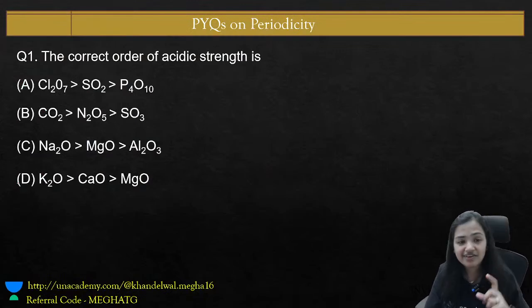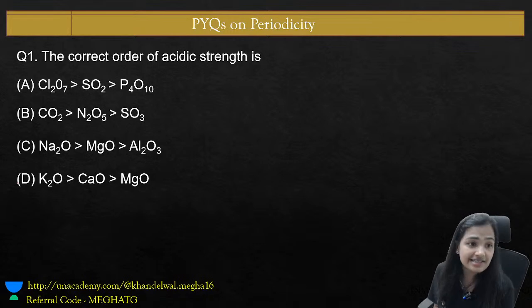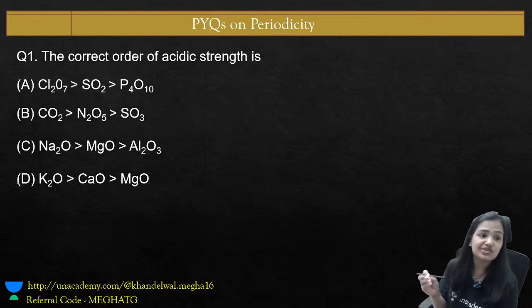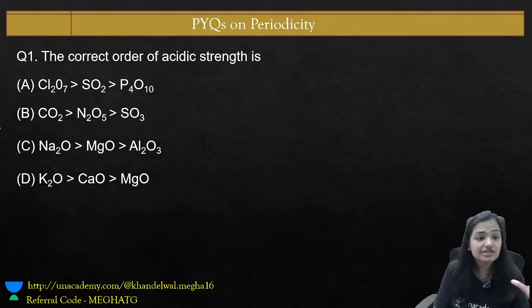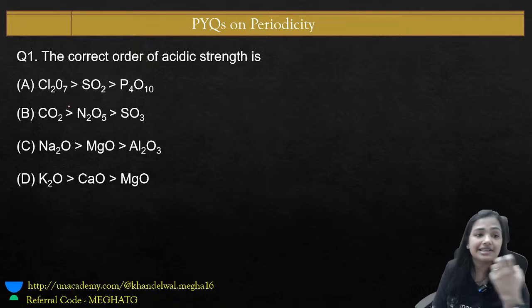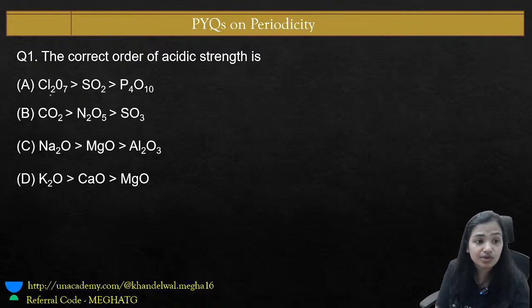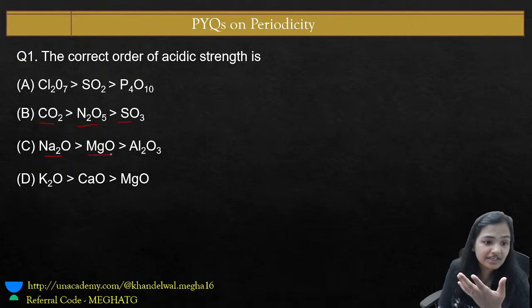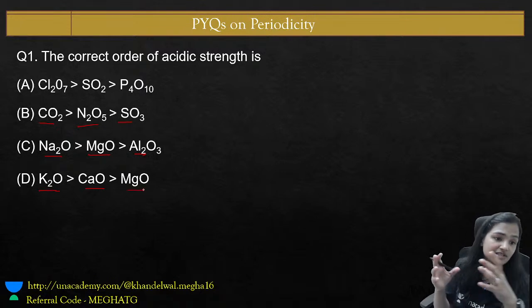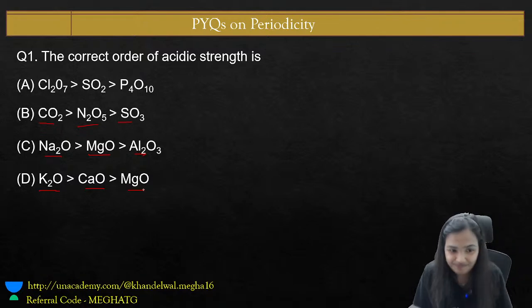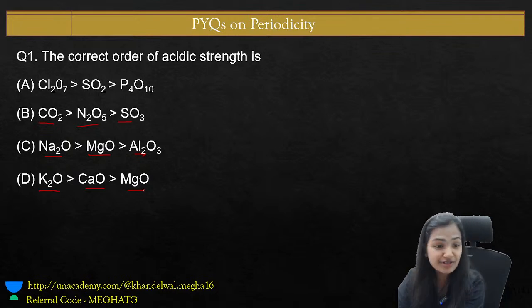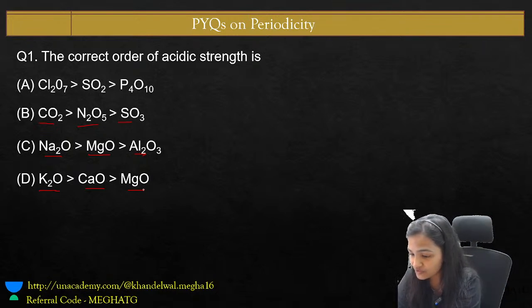This is my very first question, which says that the correct order of acidic strength is. You have been given this question with oxides. Have a look at what the acidic strength would be when we have an oxide of chlorine, sulfur, phosphorus. All of them are different. This is carbon, nitrogen, sulfur, sodium, magnesium, aluminium, and potassium, calcium, and magnesium. So we have the oxides of all such metals and non-metals. Try to figure out what would be the right answer for the acidic strength, and please do let me know your answers. I'm looking for your chat.